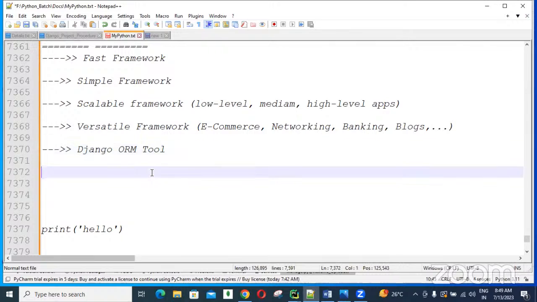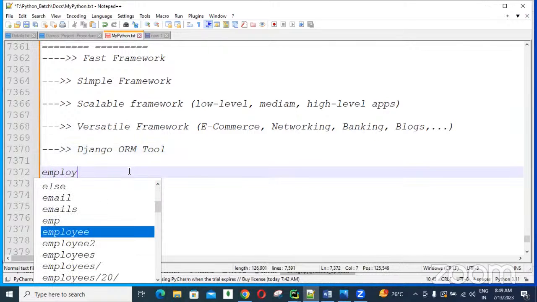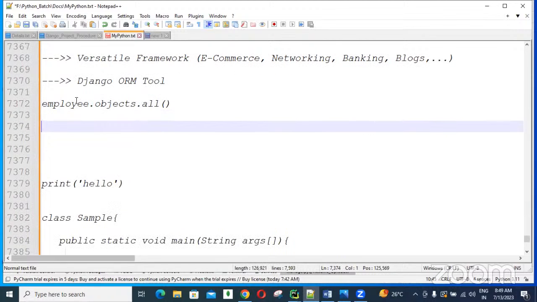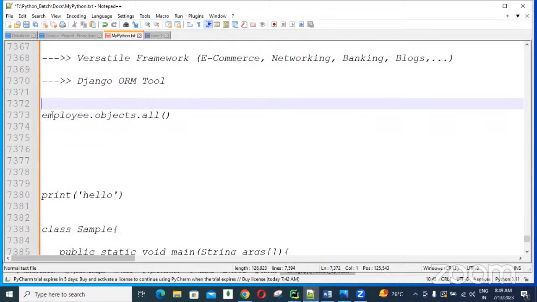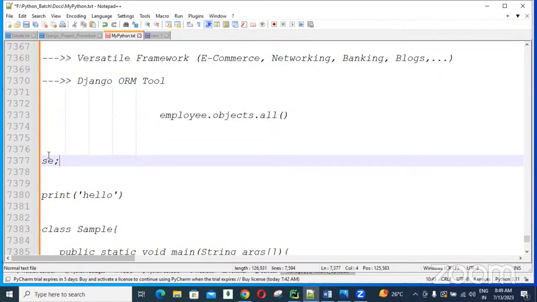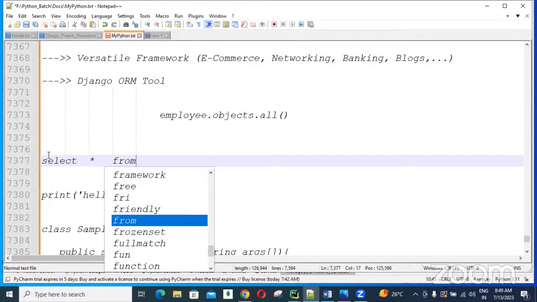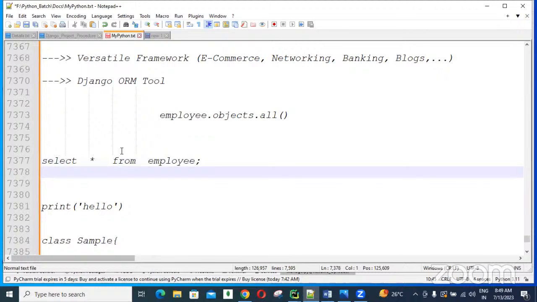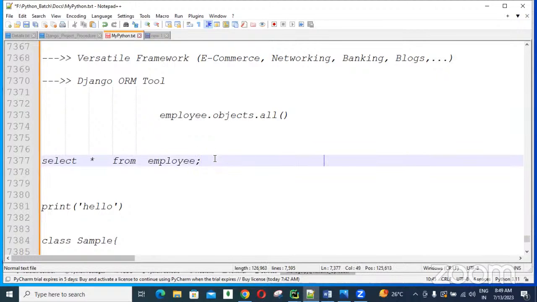So this is one of the biggest advantages of the Django framework. Got it? Just one example: I have a table called employee. We use the employee.objects.all method, guys. This is an ORM query. For this ORM query, the MySQL related query is select star from the table employee.